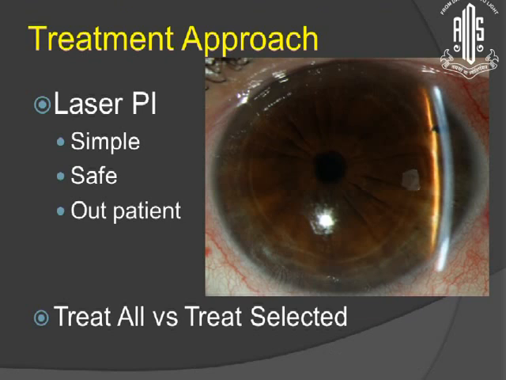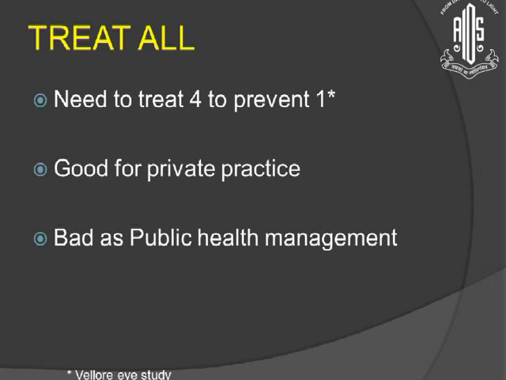Now if you want to treat this patient, the simplest is laser PI, which is a very safe outpatient procedure. Anybody can do it. We see a lot of primary angle closure suspects, and to treat them all is a difficult thing. We have to treat 4 persons to prevent 1 person developing angle closure disease. So PI is good for the private practitioner. You can earn out of this, but it is bad for public health management.